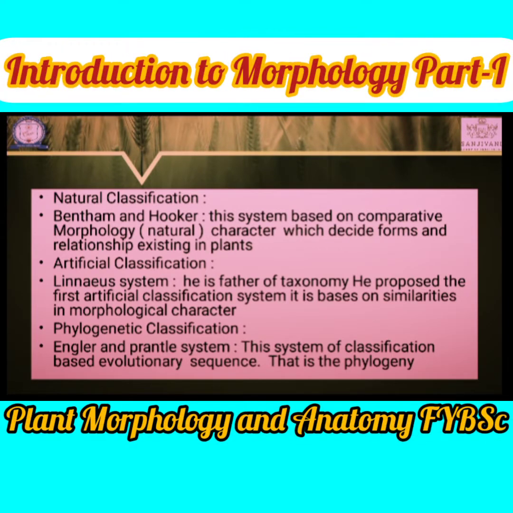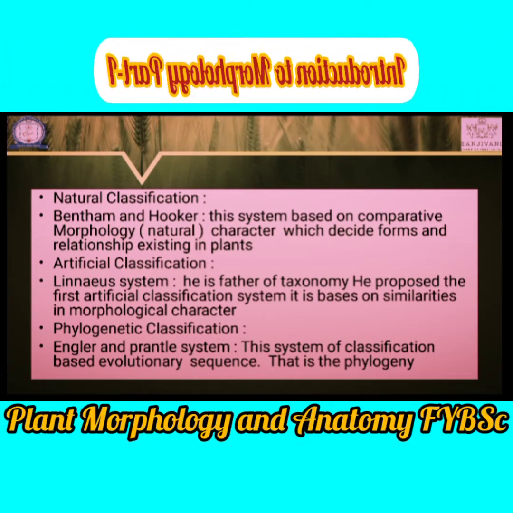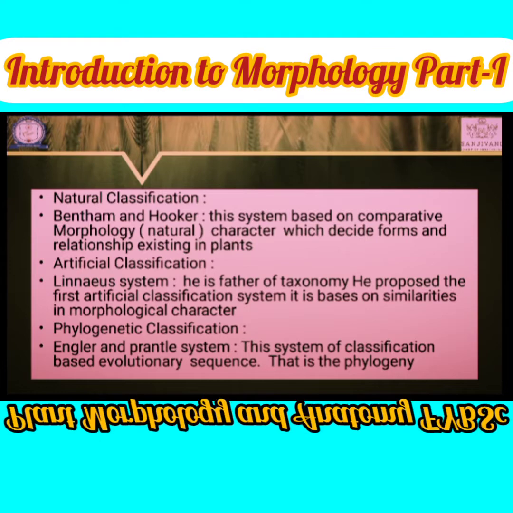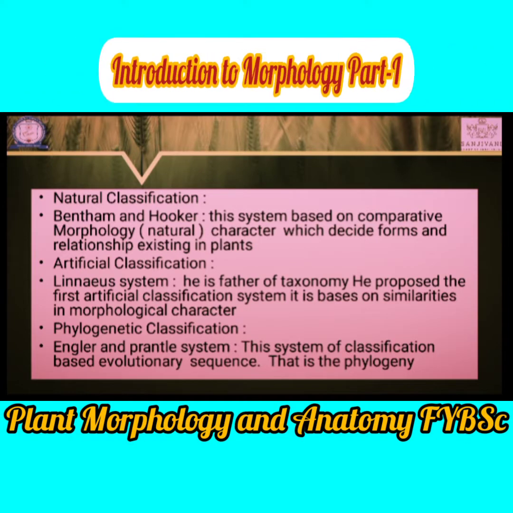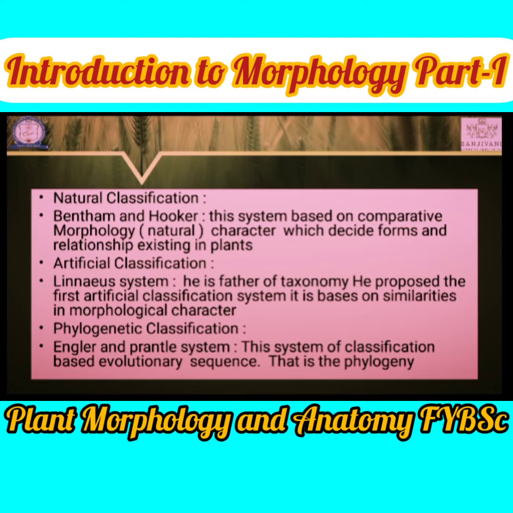For example, two plants are given, hibiscus and the rose plant. What are the comparative characters? Then artificial system. Artificial system is one of the most important systems.